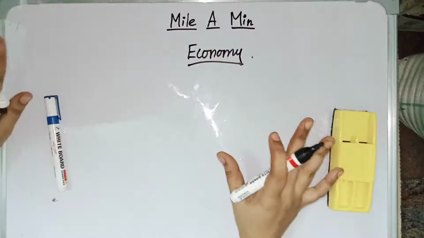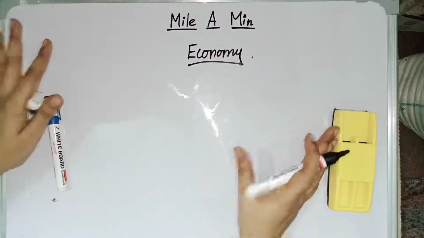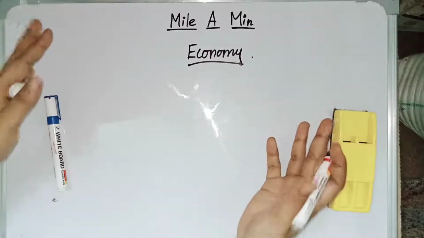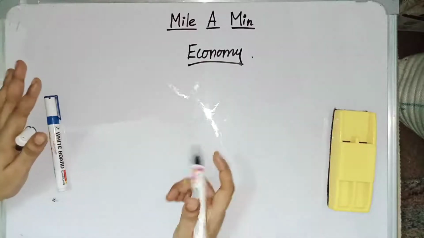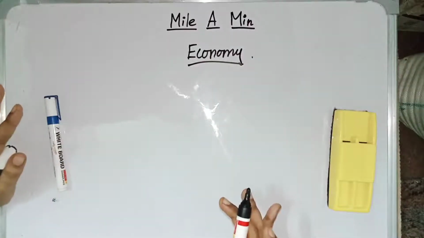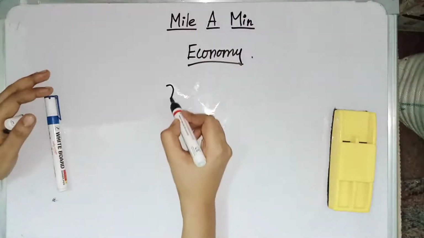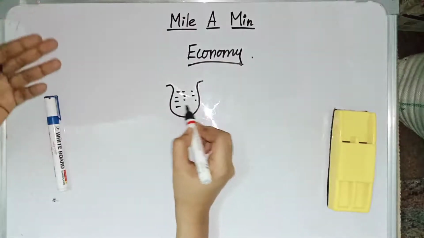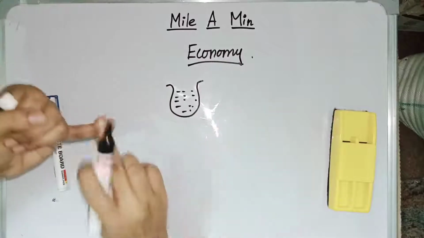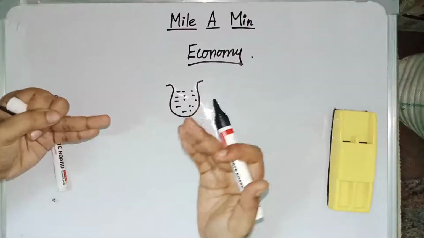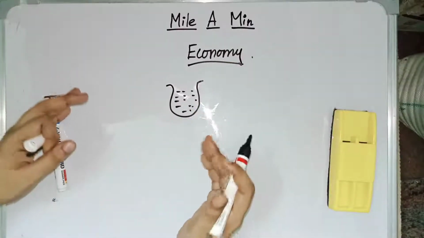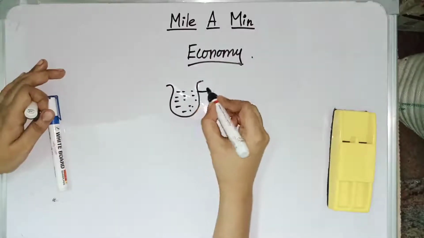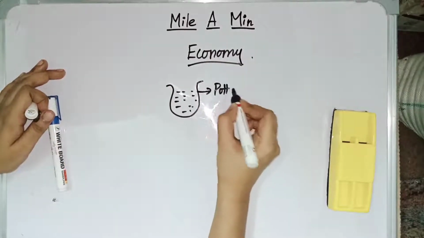So first, what is economy? Economy is nothing but it deals about resources. The resources we have and how we utilize it, and that is economy. The point where economy started is when pottery was invented. When pottery was invented, we started to save our resources for our future use. That is where economy started. We started to save our resources and utilize them in an efficient manner. So it deals about resources.